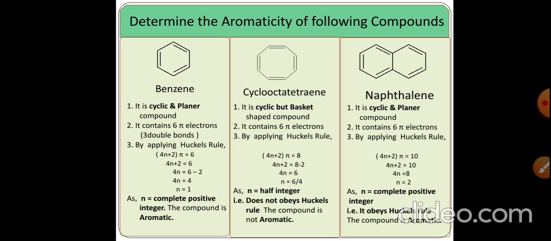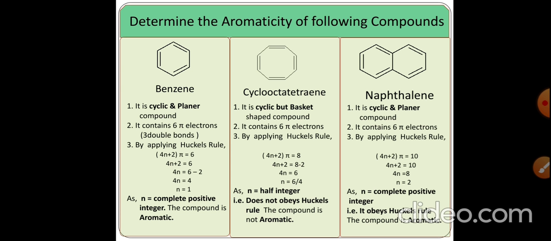Now what is the geometry of this cyclooctatetraene? It is cyclic, but it is not a planar structure. It is a basket shape. Now by applying Huckel's rule of aromaticity, a total of 8 pi electrons are there: 4 double bonds and 8 pi electrons.